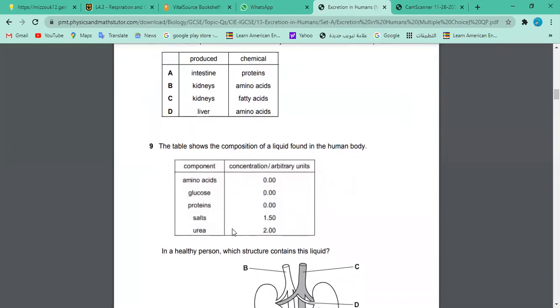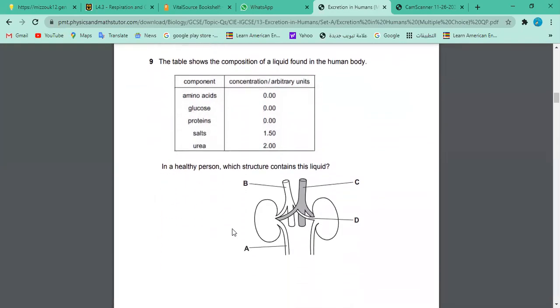Who's going to do question number 9? The table shows the composition of liquid found in the human body. Okay. This is the question. In a healthy person, which structure contains this liquid? Question number 9.